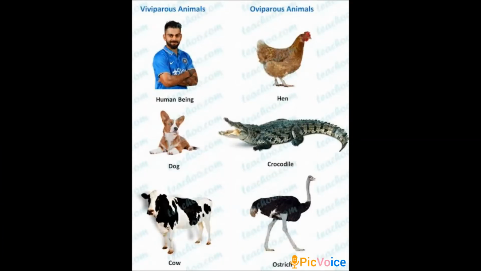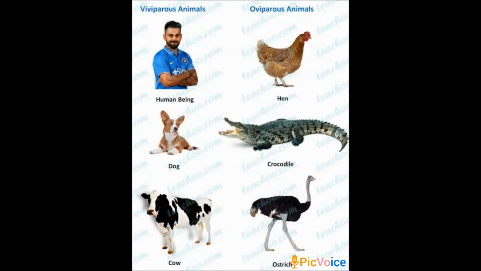Our next topic in this lesson is viviparous and oviparous animals. We have all learned that some animals give birth to young ones, while some other animals lay eggs which later develop into young ones. The animals which give birth to young ones are called viviparous animals. On the other hand, those animals which lay eggs are called oviparous animals. This is the main difference between viviparous and oviparous animals.